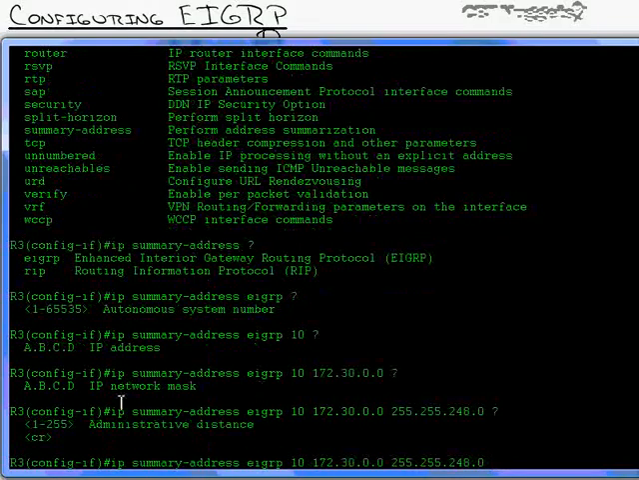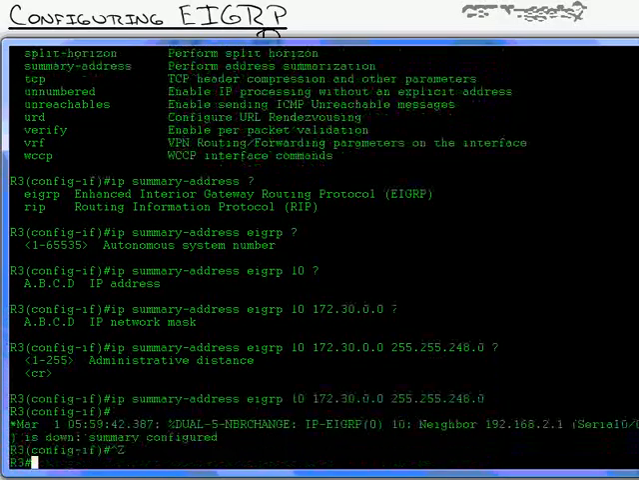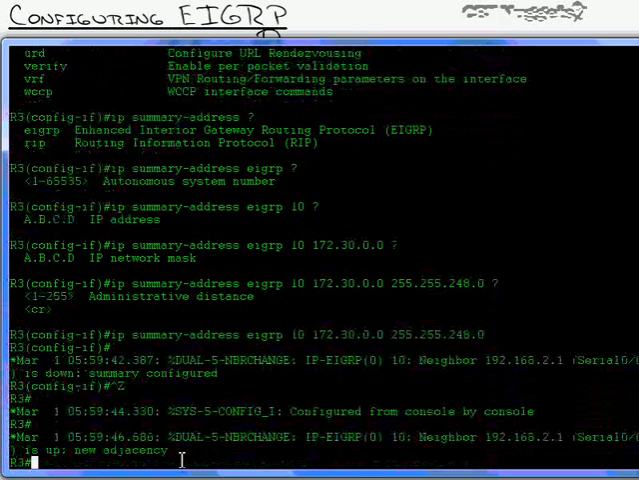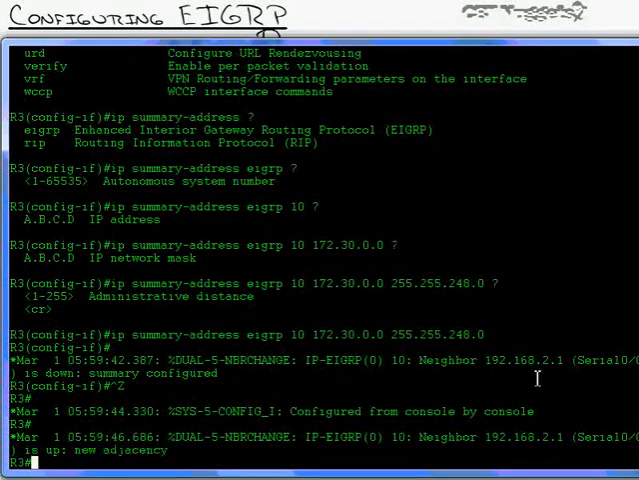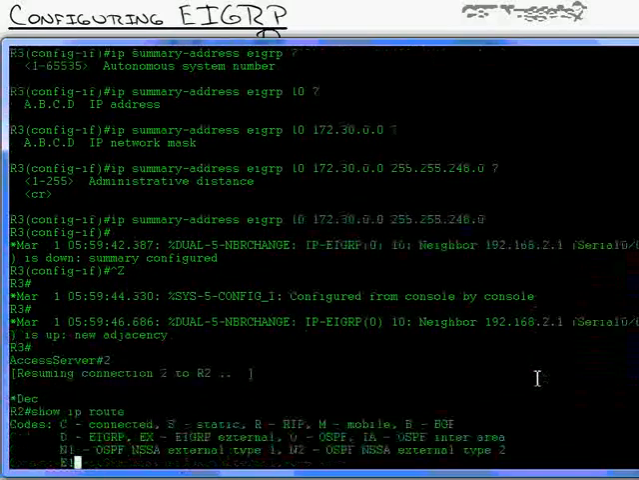And I'll do space question mark, and if you want, you can tune the administrative distance, which is the believability of that summary route. I don't need to do that, so I'll hit enter. And now it's going to create this neighbor change. It downs the neighbor and comes back up and says a new summary is configured, new adjacency is brought up. I'm going to go over to router 2 now and do a show IP route.